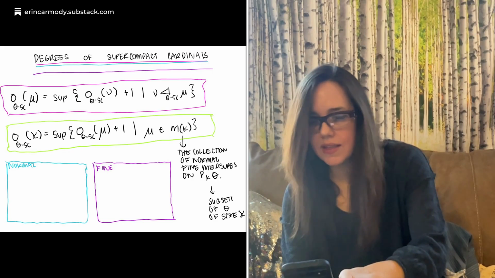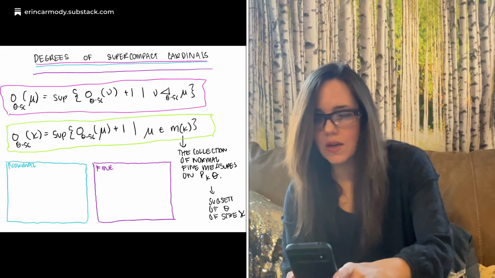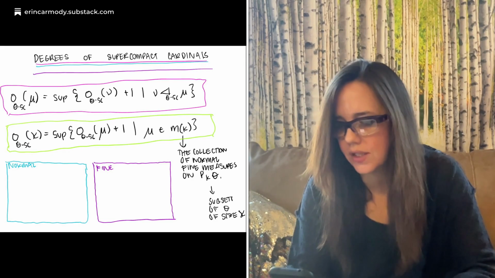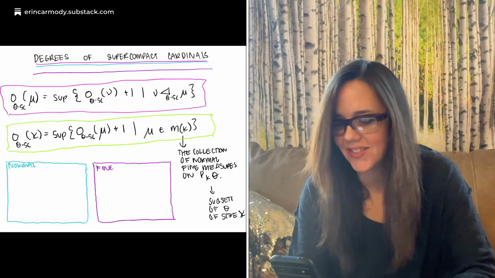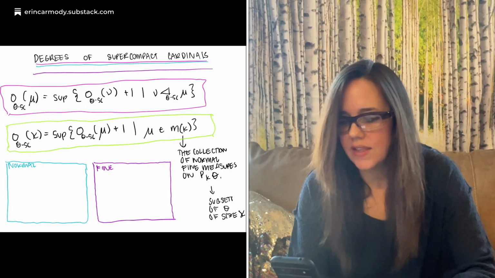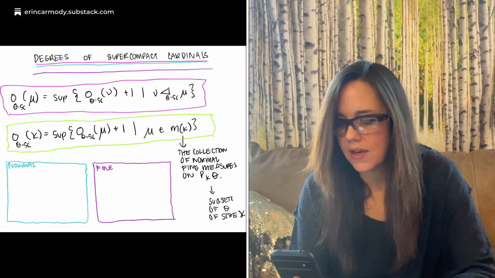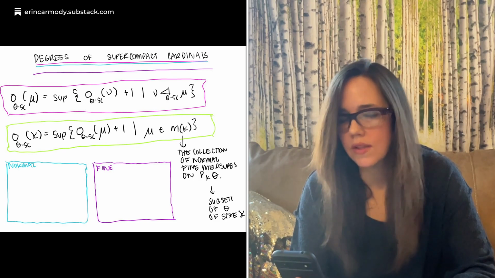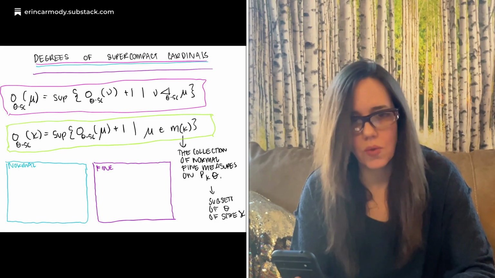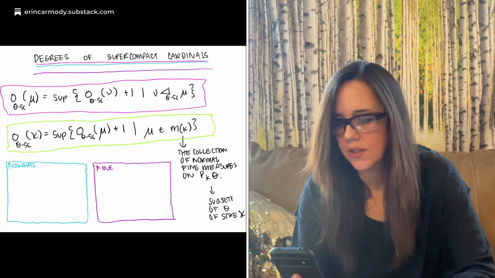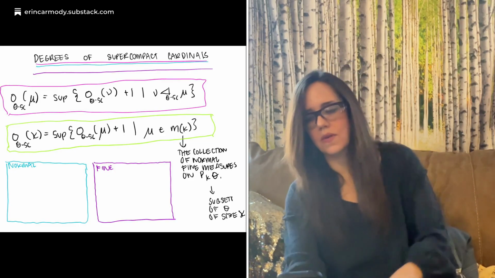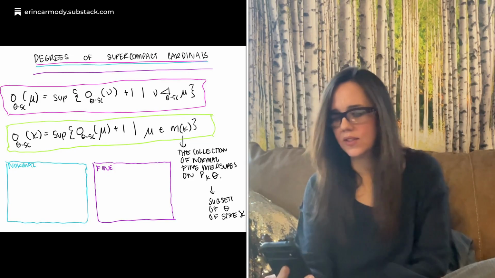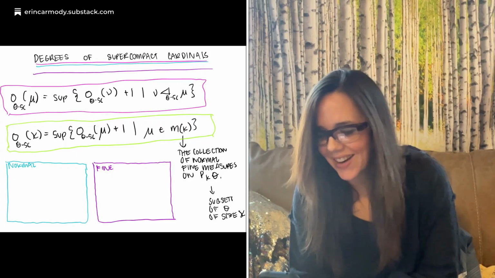The last slide is the official definition, degrees of supercompact cardinals. Our theta is fixed, and the order sub theta SC of mu is the Mitchell order for this theta supercompactness measure rank.